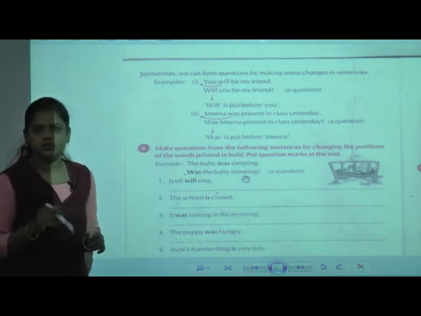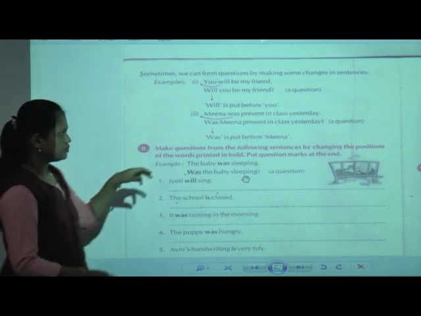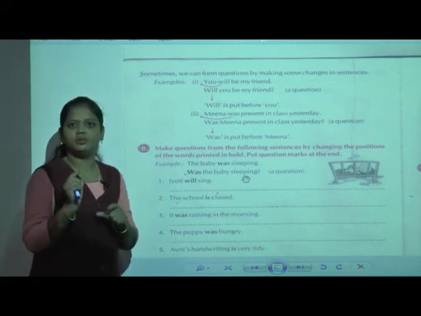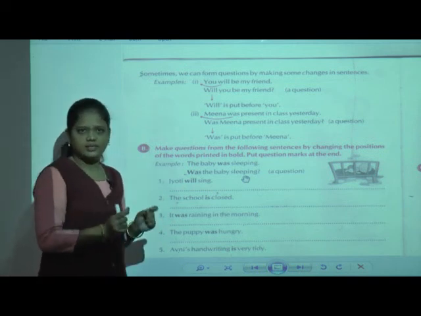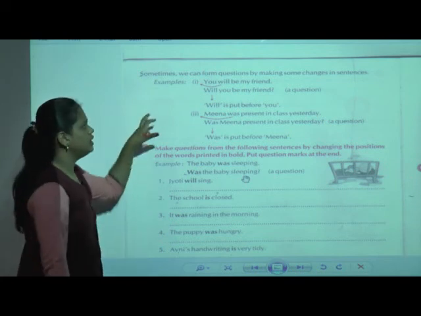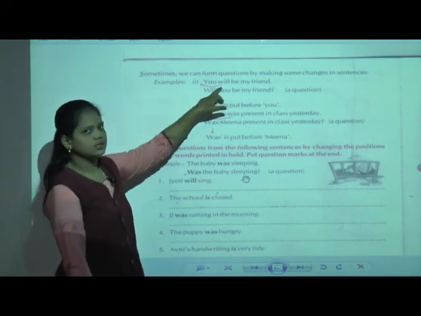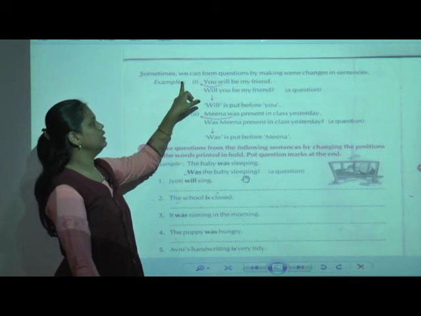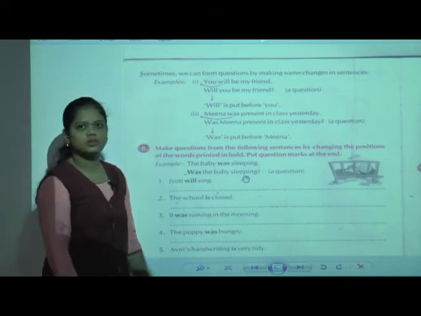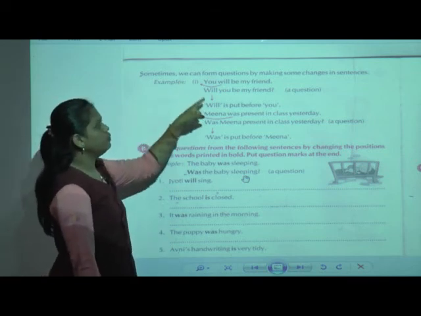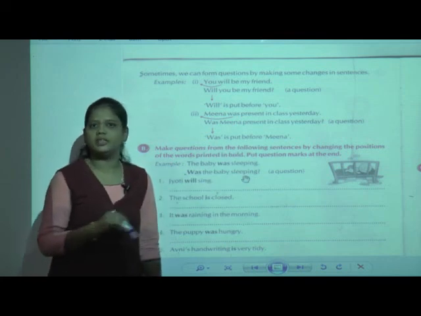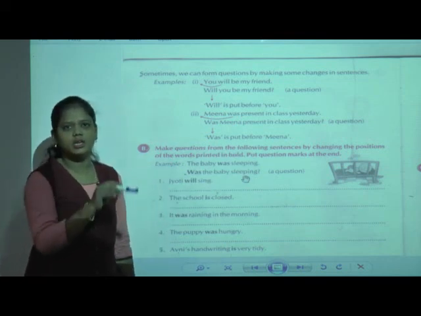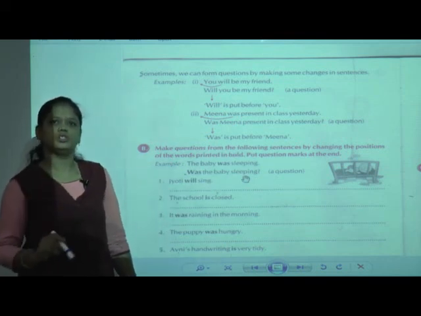Here we also saw an example: the first one, "You will be my friend." While forming the question, we have to make a little change in the sentence, then we can form a question. It is given that the word "will" should be put before. So the question form is "Will you be my friend?" and at the end of the sentence we put the question mark.